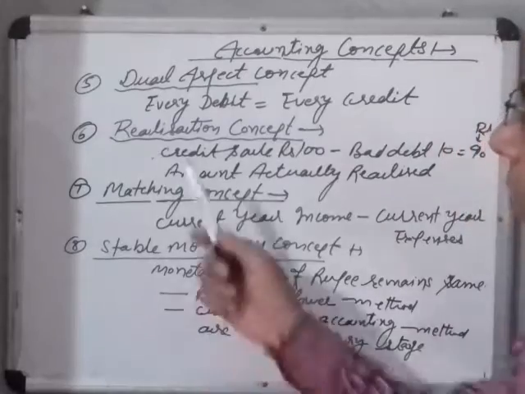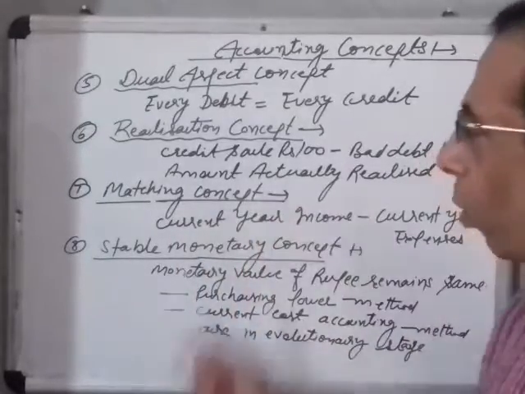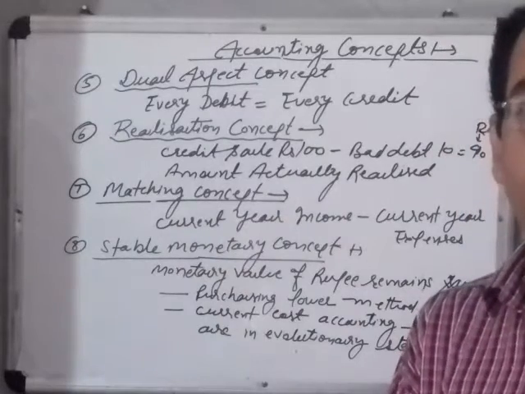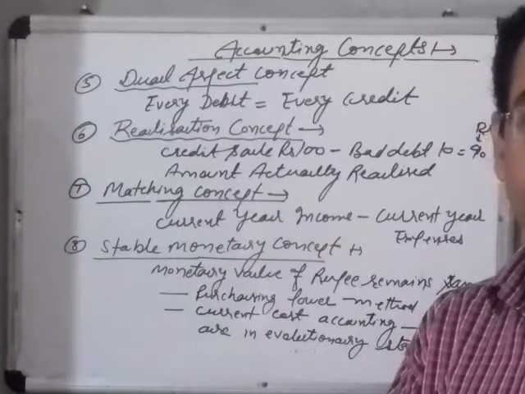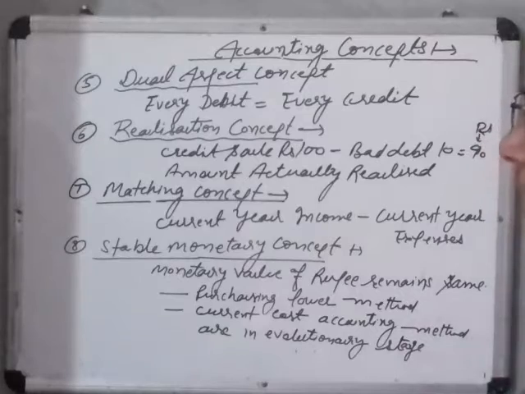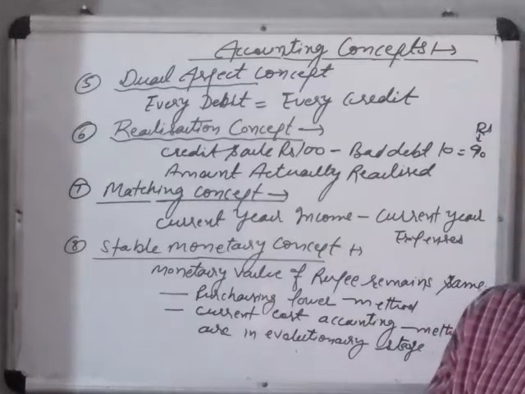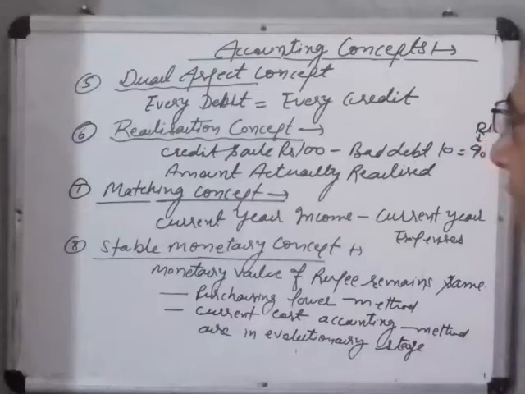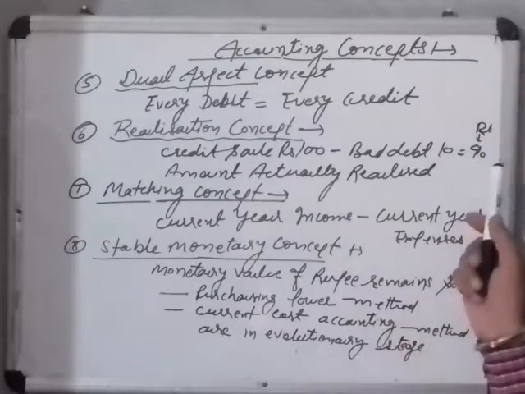The next concept is the realization concept. According to this concept, how do we consider that the amount of sale is realized? Let us suppose we make a credit sale of rupees 100 and the normal practice is that rupees 10 becomes bad, then we must consider rupees 90.